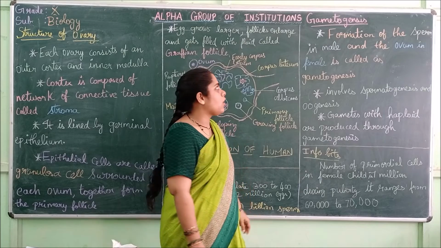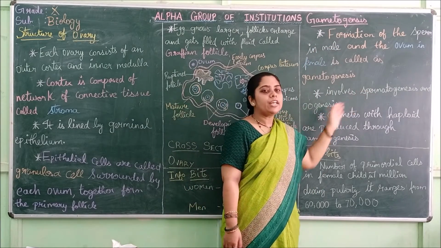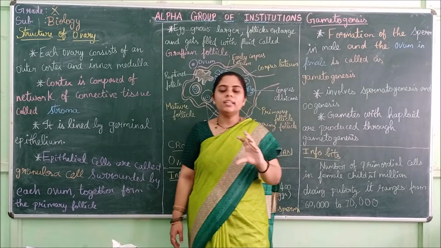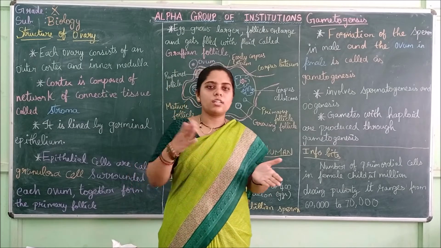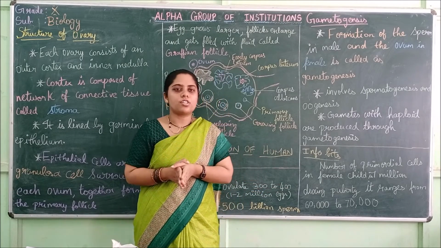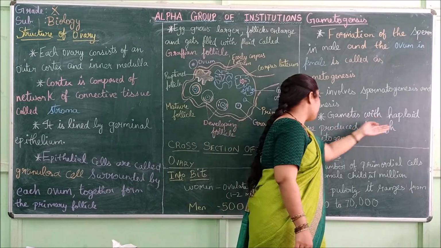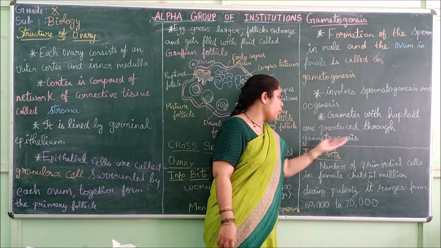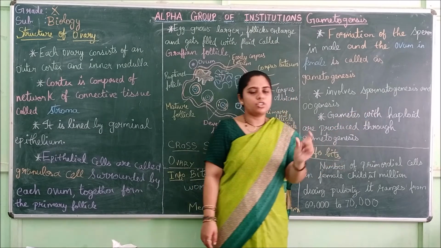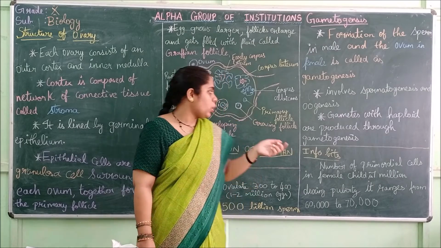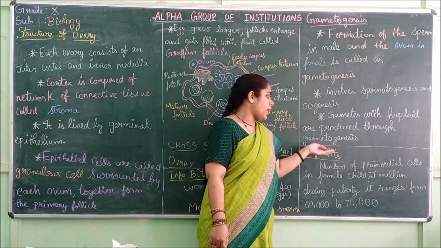So that is together called gametogenesis. You should know the meaning of the terms, then only you can understand and learn. You should know what spermatogenesis is, and what oogenesis is. Together it is called gametogenesis. Gametes with haploid number, n, are produced through gametogenesis.